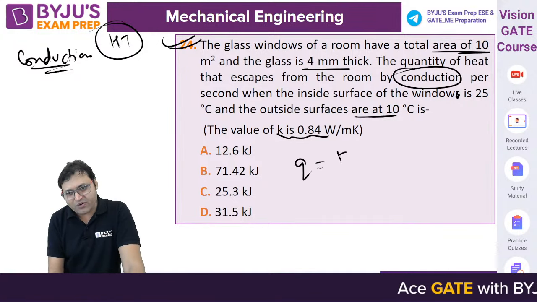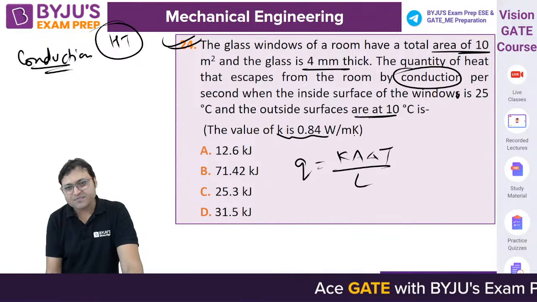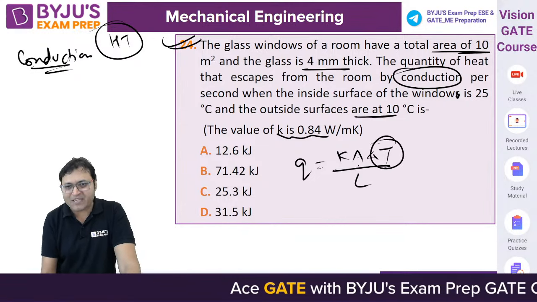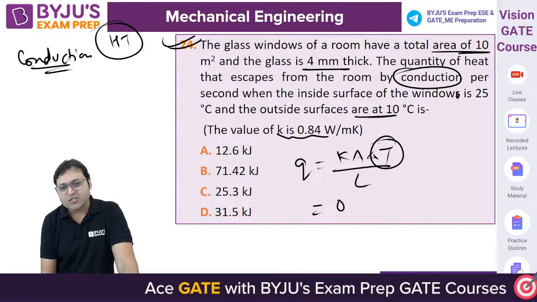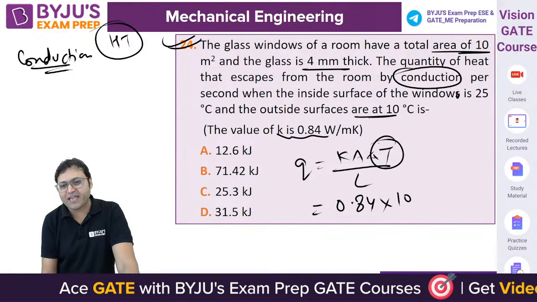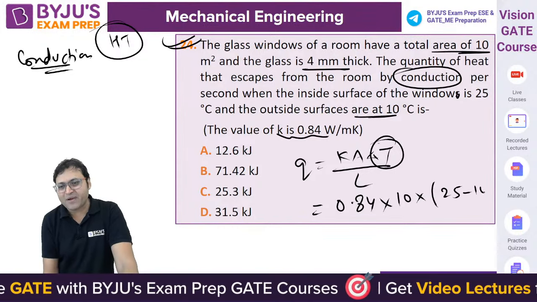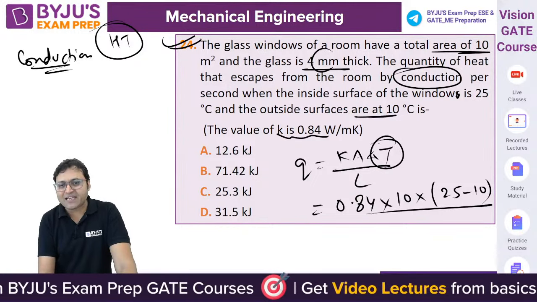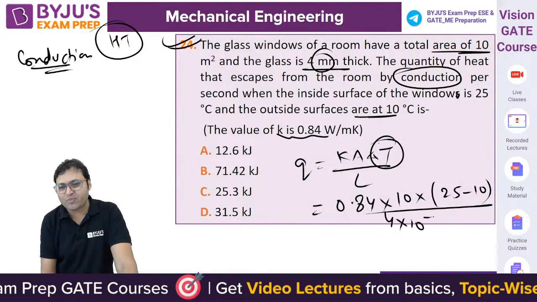So Q is equal to kA delta T by L. Because we need the temperature difference, there is no need to convert it into Kelvin. So thermal conductivity 0.84, area is 10, delta T is 25 minus 10, upon L. L is the thickness, which is in millimeters, so 4 into 10 to the power minus 3.